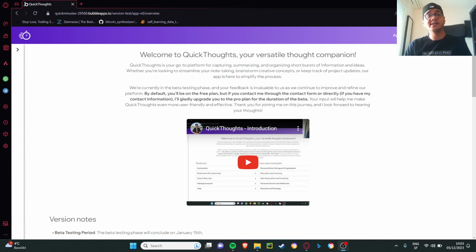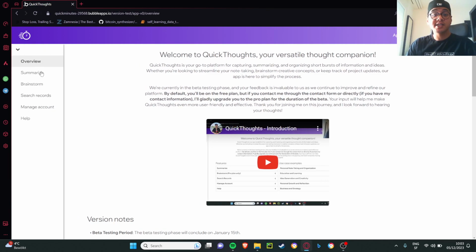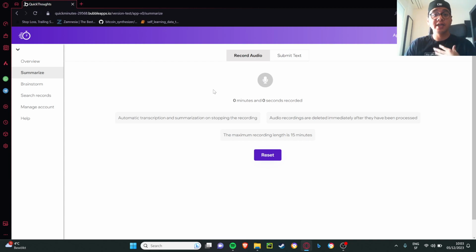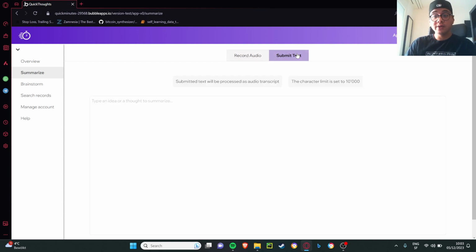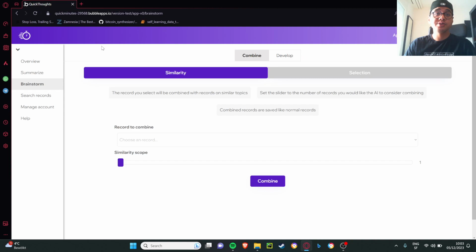So Quick Thoughts is essentially a web app that works on mobile and on desktop that allows you to manage your ideas and your thoughts more efficiently. And the way we achieve this is we have different AI powered functions, such as a summarization tool, right? That allows you to input audio or text. We also have a tool that we call Brainstorm, that essentially allows you to combine and develop your ideas further.